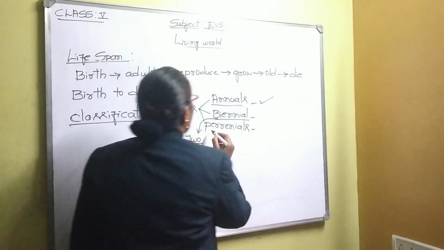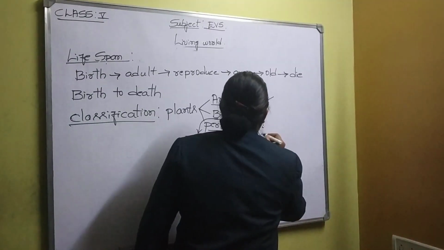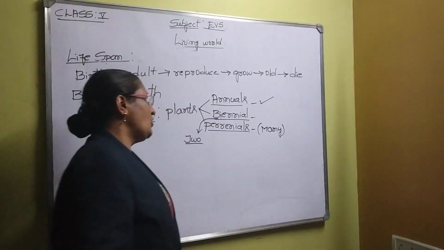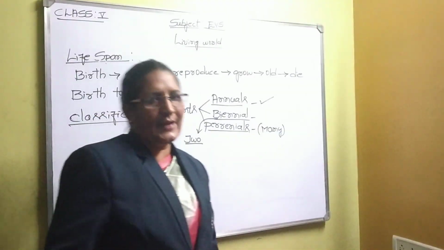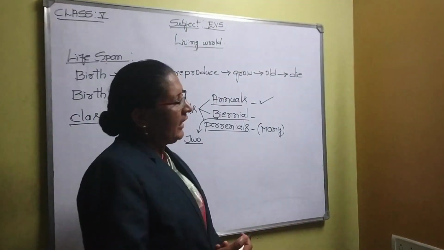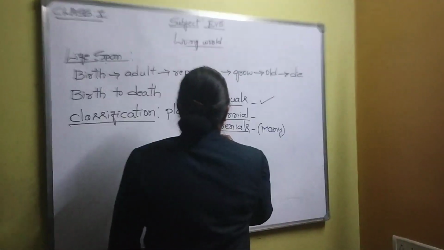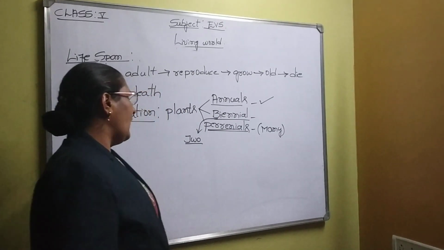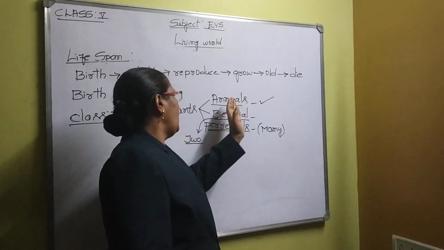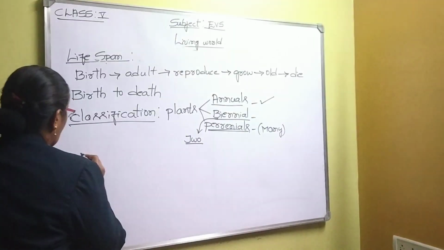And the last one is called perennials. Perennials means many. You have heard about many huge plants like trees, whether it's a coconut tree, a neem tree, jackfruit, any type of tree, it will survive for many years. That is why they are called perennials. In this way, we classify the plants based on lifespan into 3 categories: annuals, biennials and perennials.